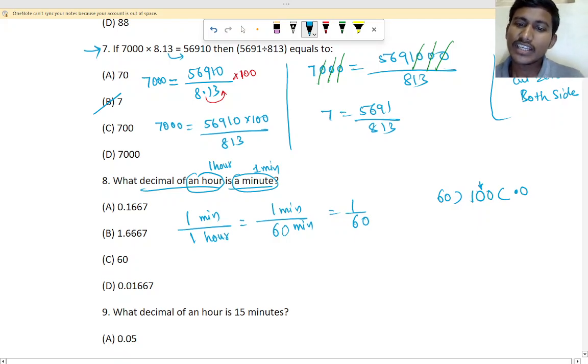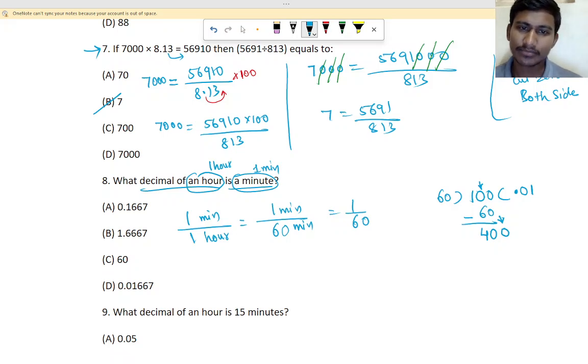Okay, so here divide with 60. Now 100 is there, right? 60 ones are 60, so 100 minus 60 will be how much? 40 answer, right? So now 40 is smaller, so point is there. Point means what we can do? We can take 1 0 here. If you take 1 0 here, it will become 400.